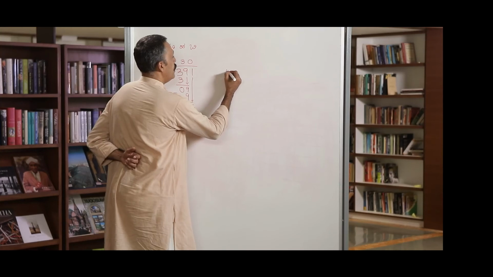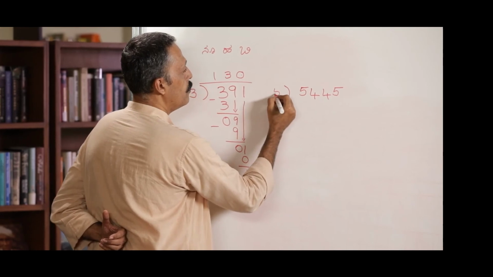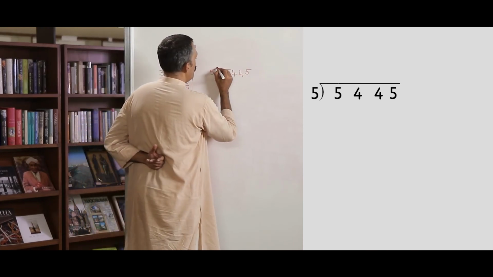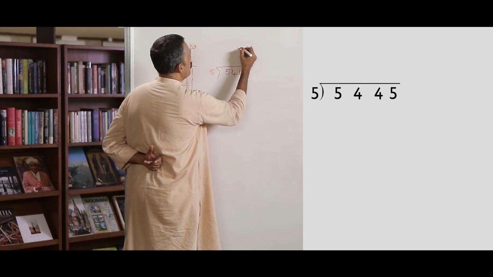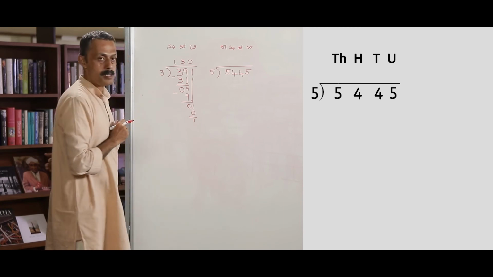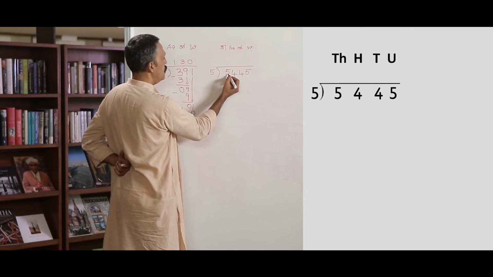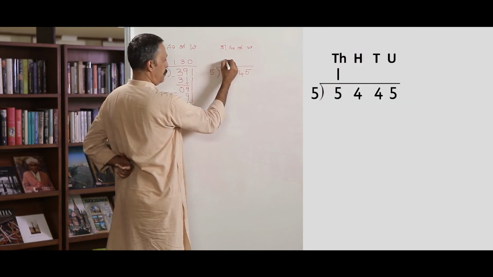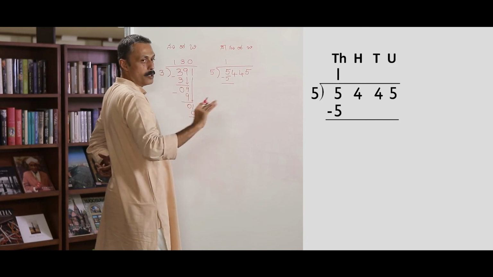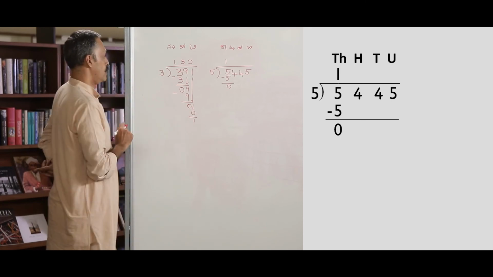Let us take another example. 5,445. This money has to be equally shared among 5 people. First, let us write the place values: unit, 10, 100, 1000. 4 places with 4 place values. First place is 1000. In the 1000 place, there are 5 people and I have 5 notes. So everyone gets 1 note each. And I empty all the 1000 notes. I have nothing. Everything is given out. Each one got 1 note.